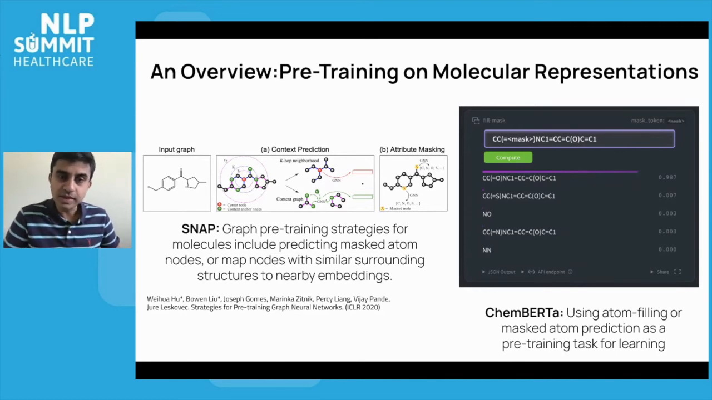But implicitly, what we're doing is pretty similar to the Stanford SNAP approach in that the tokens we're masking are typically atoms or other important connections like bonds that are being represented in the SMILES string. So we are essentially doing an atom filling technique, as it's called, to learn about the structure of the molecule.